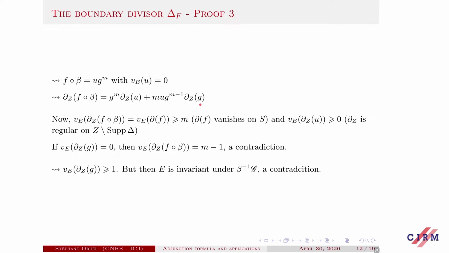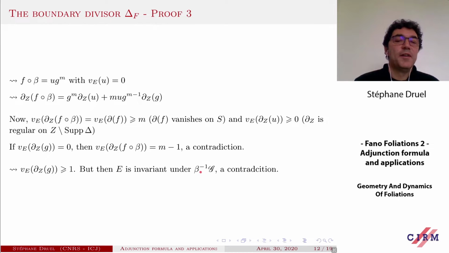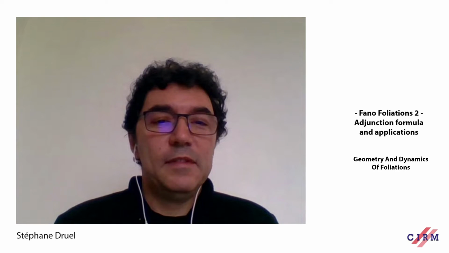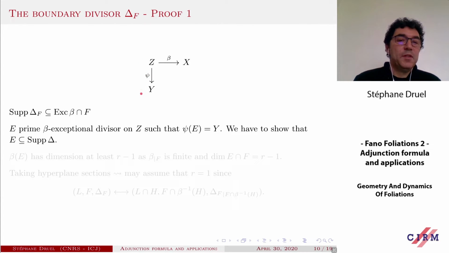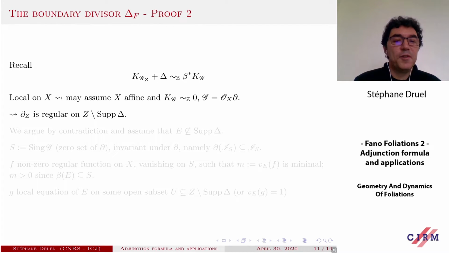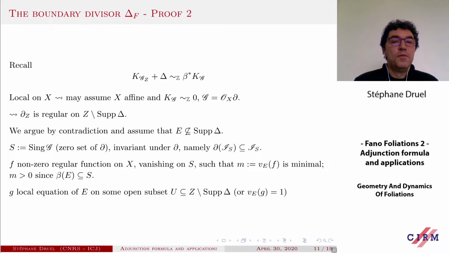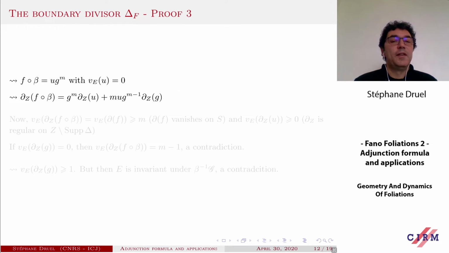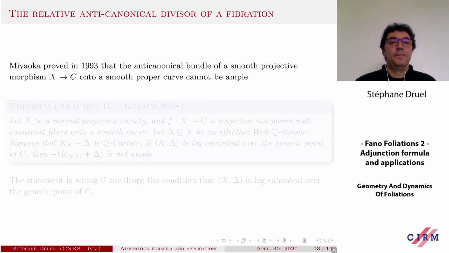So this implies, in particular, that our E is invariant under the foliation defined by beta minus 1 of G, the inverse image of G, so GZ. But recall that by construction, go back to the... here. By construction, E is horizontal with respect to this morphism here, so it cannot be invariant by the foliation induced by this psi, this morphism psi. So this is a contradiction, and this proves that E must be contained in a support of delta. Perfect.